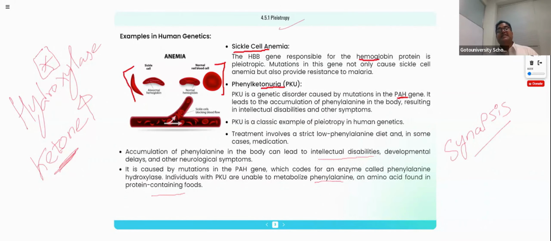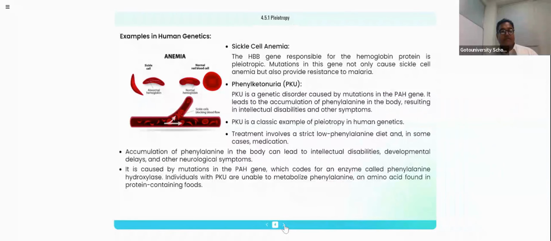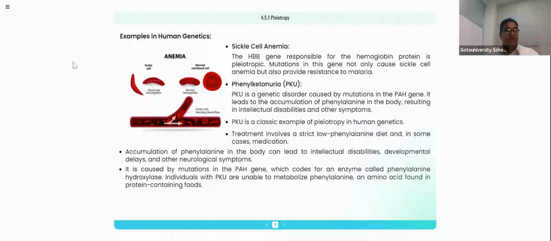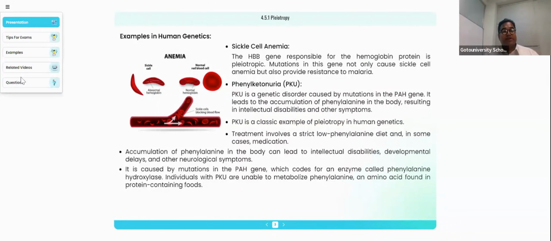If it is coming under the genetic disorder category, if it is normal, there is no issue at all, right? So now we are coming for the next phase of explanation. Before going to the sex determination in human being, in pleiotropism itself, we will solve certain questions for better understanding, right?